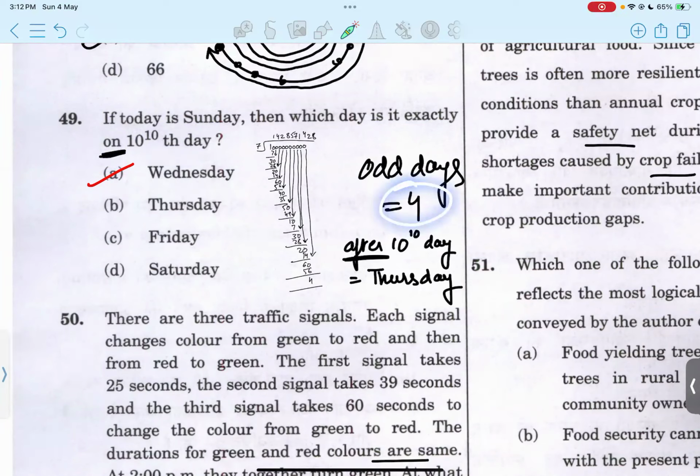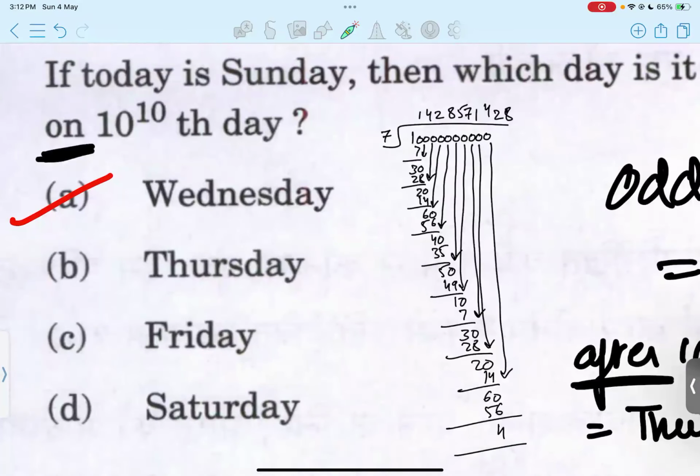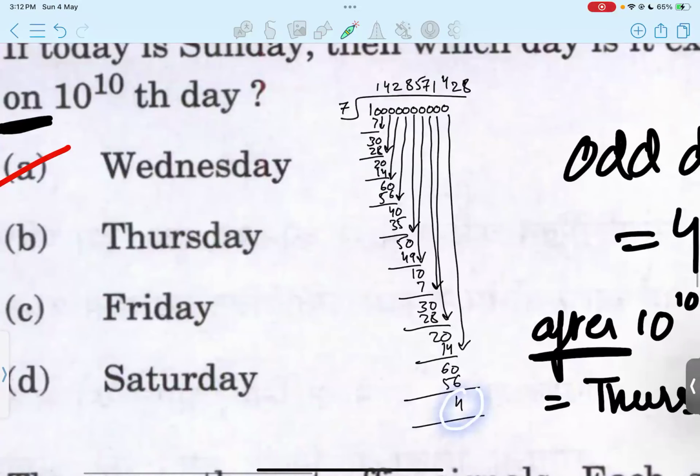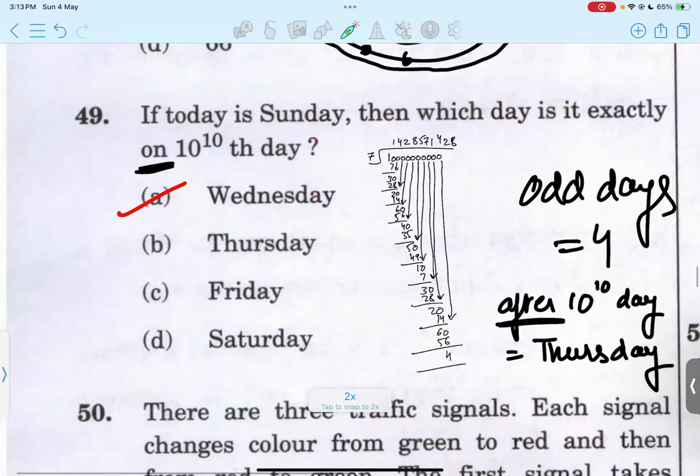Firstly, we always have to see in such types of questions what the odd number of days are. To calculate that, you simply divide this number by 7 because 1 week has 7 days, and whatever is going to be the remainder, that would be the number of odd days, and this reflects the total number of weeks which are there. So in this case, you can see that we are getting 4 odd days.